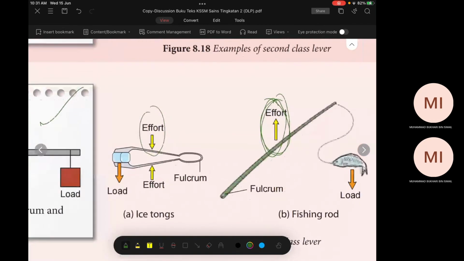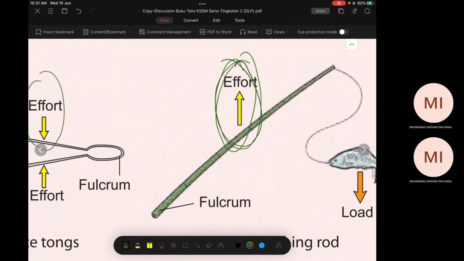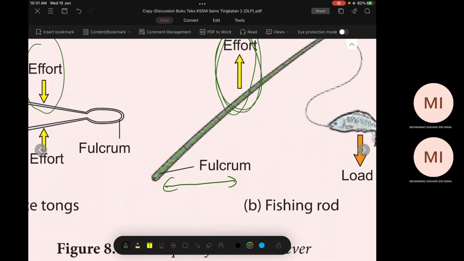Tapi yang untuk ini macam mana? Mana dia punya distance of effort dia? Distance of effort dia macam ni aja. Tapi distance of load dia panjang tu tak? Maknanya dia lagi susah ke lagi senang? Lagi susah. Lepas tu bila orang nak tarik ikan, susah nak tarik ikan tu tak?